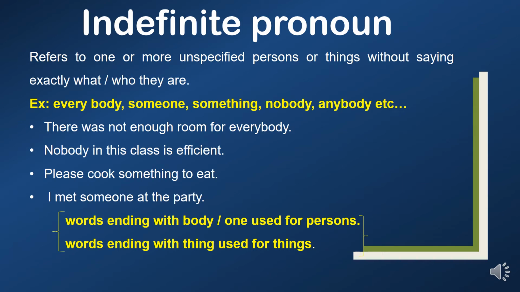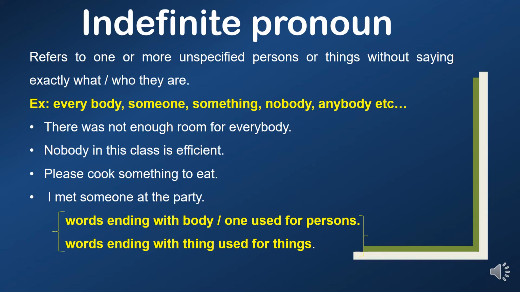Everybody, someone, something, nobody, anybody, etc. Here, the words ending with body or one are used for persons and words ending with thing are used for things. Okay, let's see the sentences. There was not enough room for everybody. In this sentence, everybody is an indefinite pronoun. Means we are not referring particularly to anyone. We are saying in general that there was not enough room for everybody.